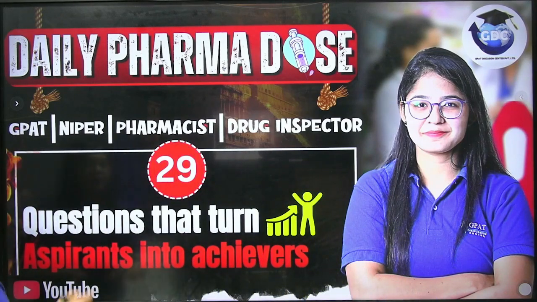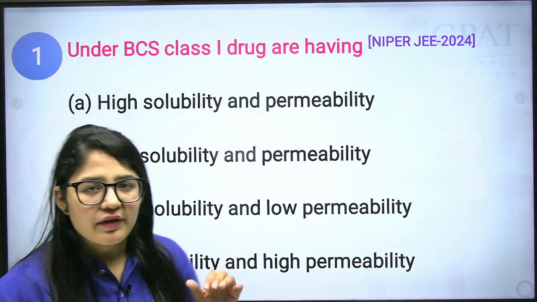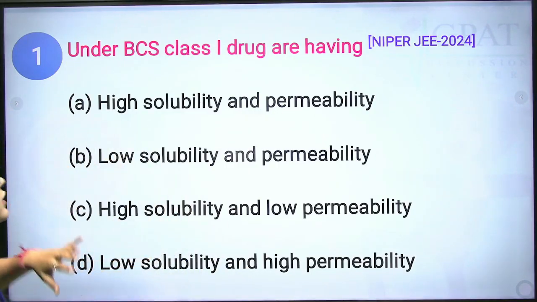Now let's go with our first question, that is under BCS class 1 drug are having. This is the previous year question from NIPER JEE 2024.